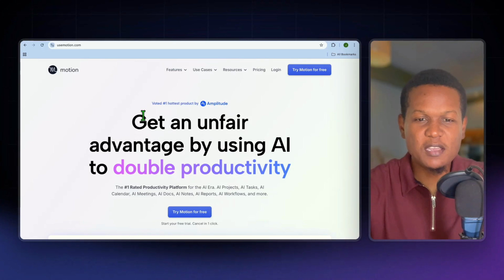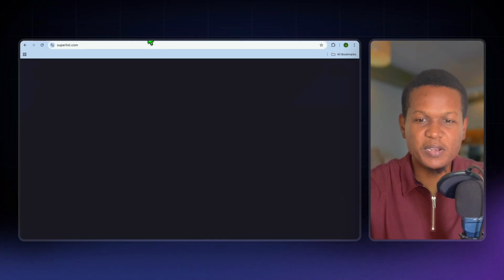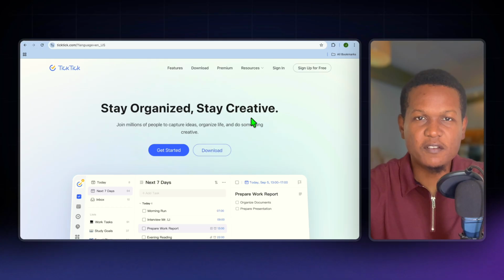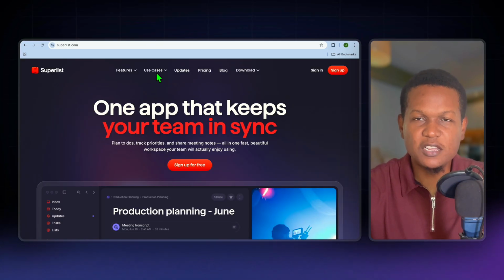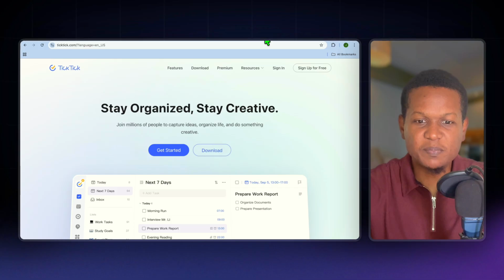In this tutorial, we'll be comparing Motion versus Superlist versus Ticktick, three of the best productivity tools that will help you get more done, but they do it in very different ways. By the end of this video, you'll know which one is best for auto-planning your day, which one is best for simple tasks and collaboration, and which one is best for personal productivity power features. Now let's get into it.